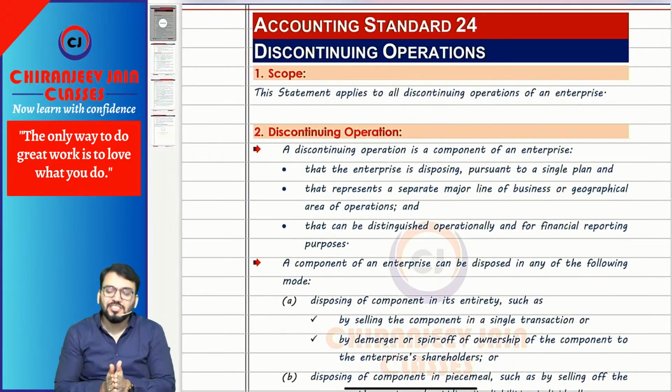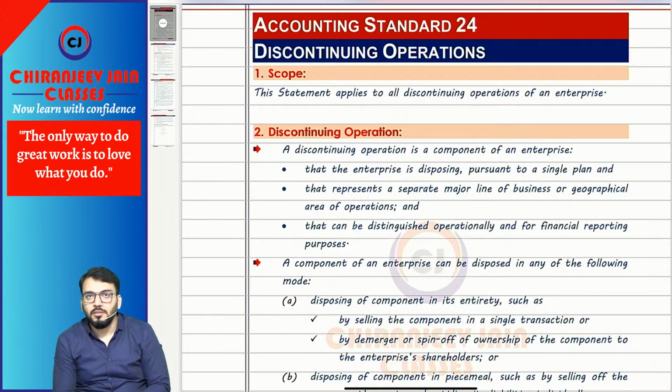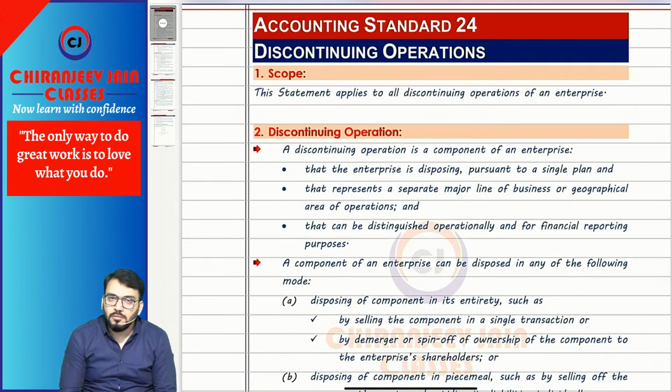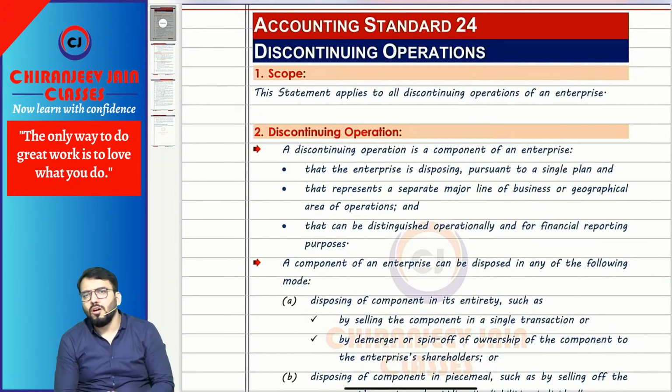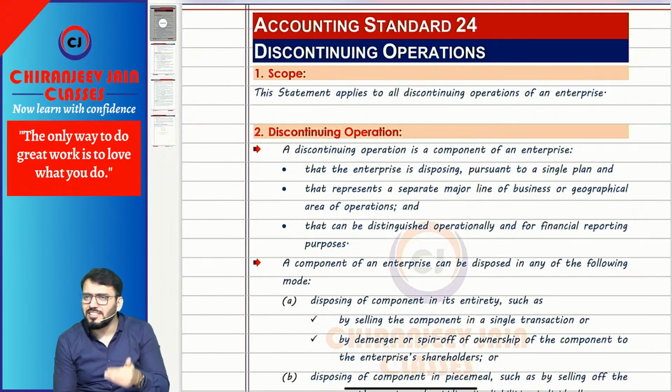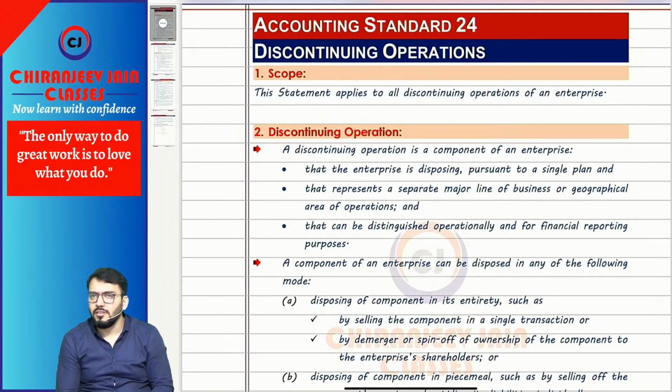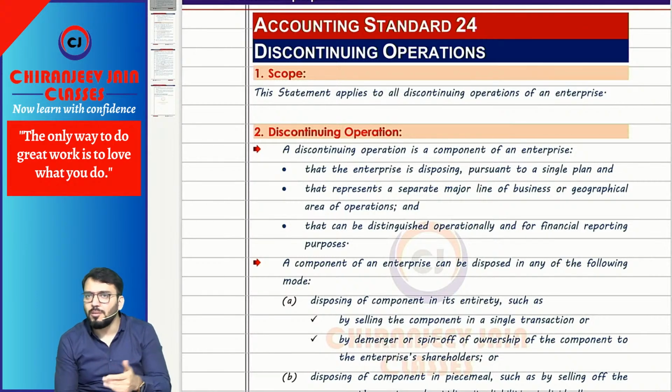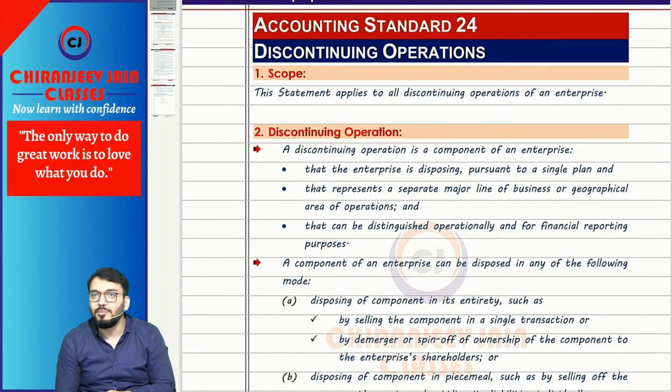Now, discontinuing operation. Correct. Now, because we have done the Schedule 3 format, and as per the Schedule 3 format of SOPL, any profit or loss from discontinuing operation requires separate disclosure. Because of that, we need to know the meaning of discontinuing operation, because we need to identify which operations are discontinuing. Then only we can disclose the information.